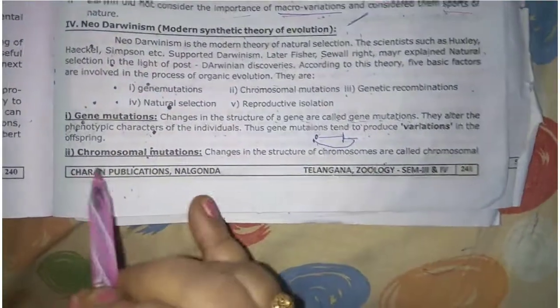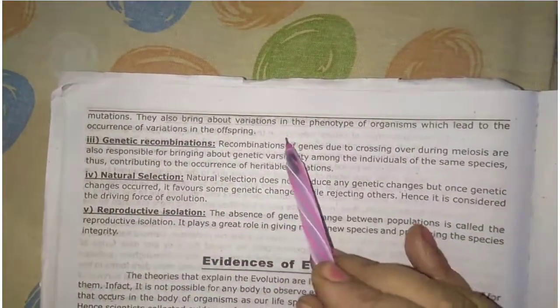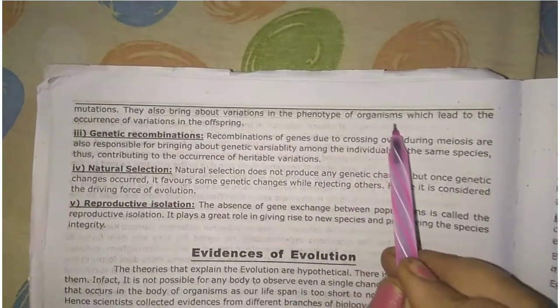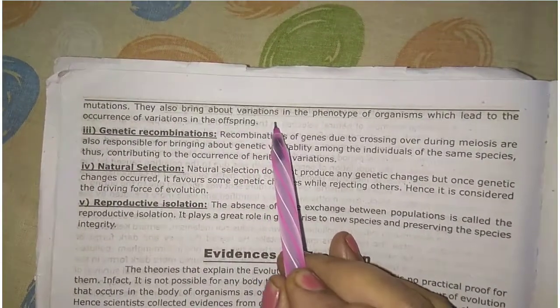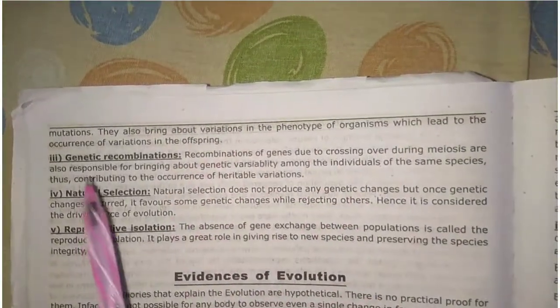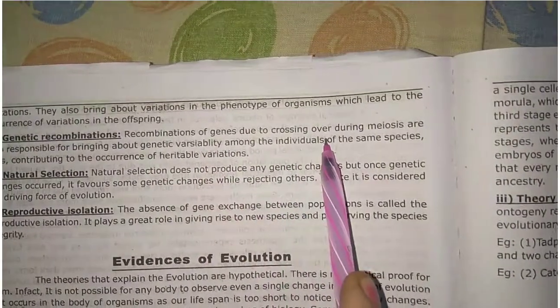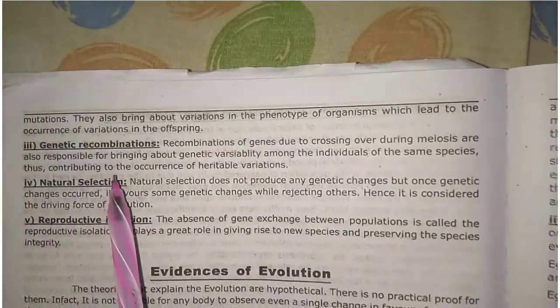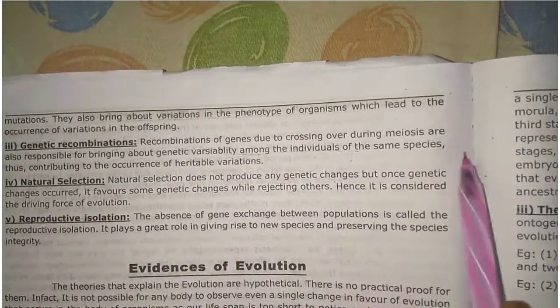Next one, chromosomal mutations. Changes in the structure of the chromosomes are called chromosomal mutations. They also bring about variations in the phenotype of organisms, which lead to variations in the offspring, just like gene mutations. And next, genetic recombination. Recombination of genes due to crossing over during meiosis is responsible for bringing about genetic variations in individuals of the same species.